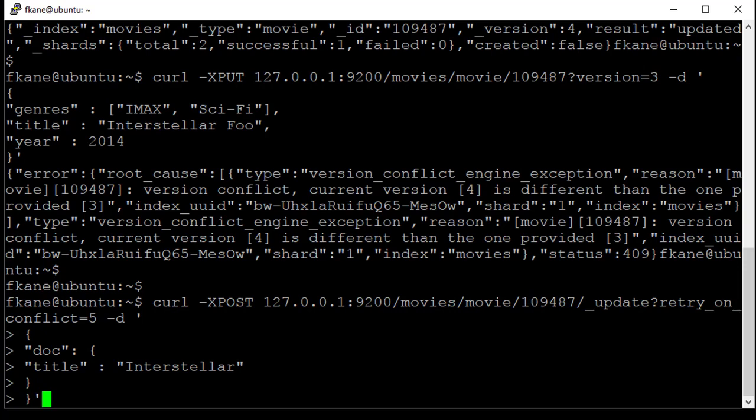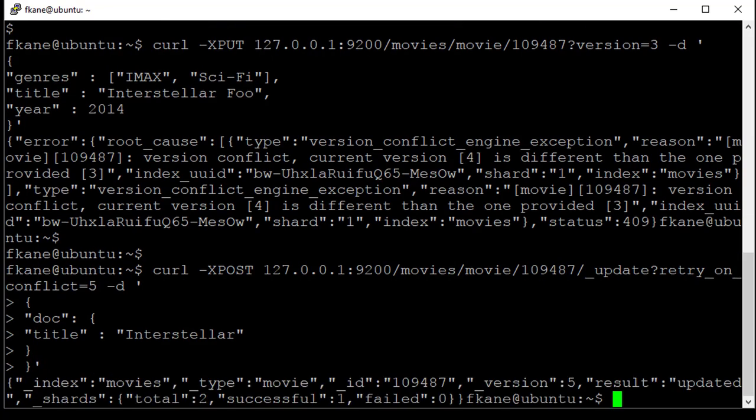But it will automatically, because I'm saying retry on conflict, implement optimistic concurrency control. And if in fact there is a conflict, it will just keep retrying. It will go back and get the current version again and just try it again until it does actually get a consistent response. So if we do have a concurrency issue, this retry on conflict syntax with a partial update will just automatically do the right thing. So that's very handy. Let's see if it actually works. Sure enough, it did. So it is successful.